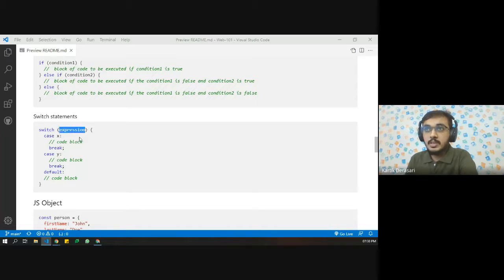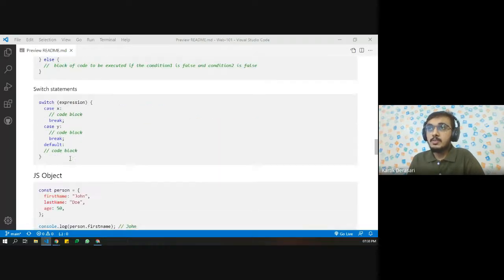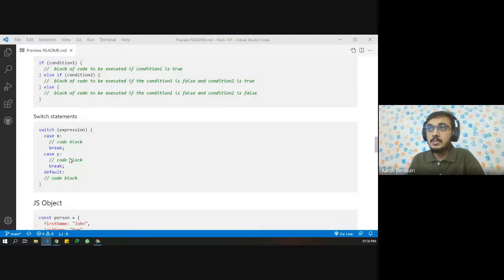In the expression, if we pass in x, then this code is going to run. If we pass in y, then this code is going to run. And if it does not match any values, then the default code block is going to run. So this is the switch statement, which is generally used if we have too many else if conditions.